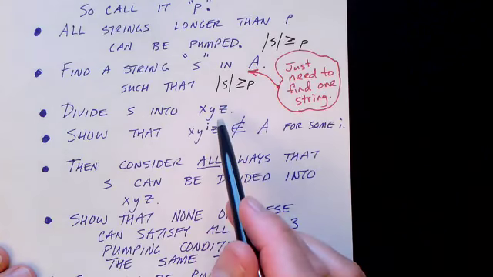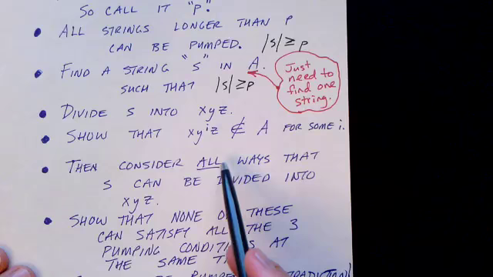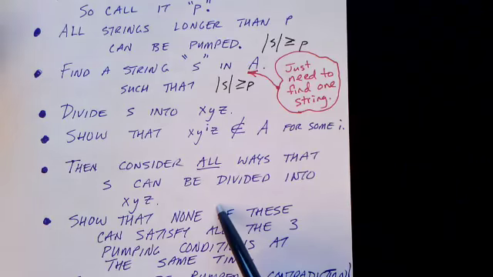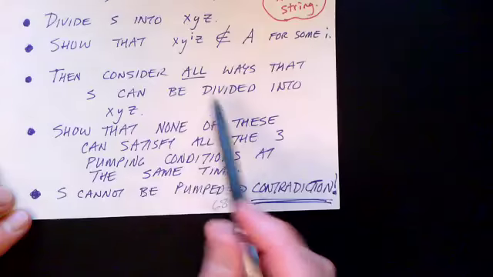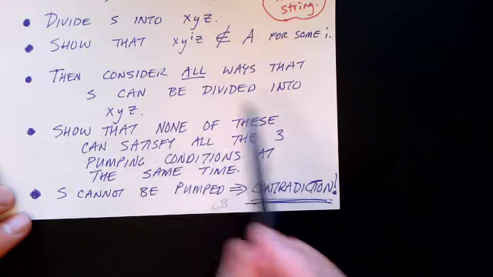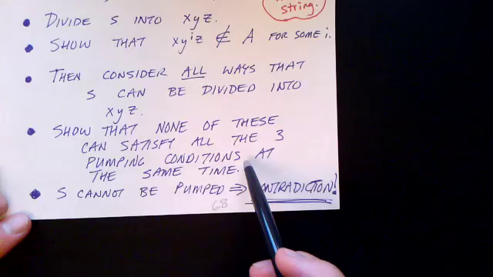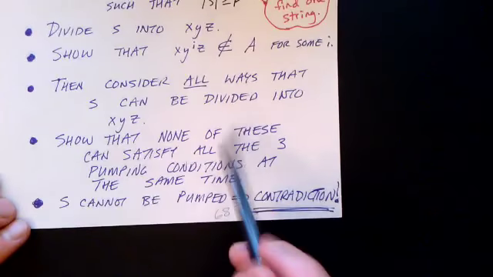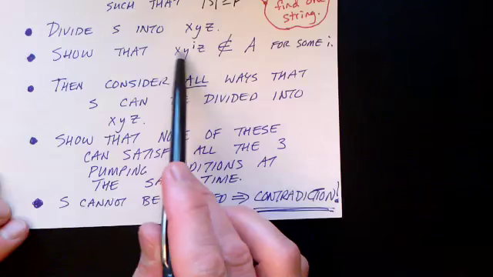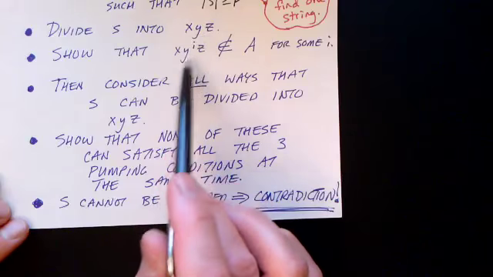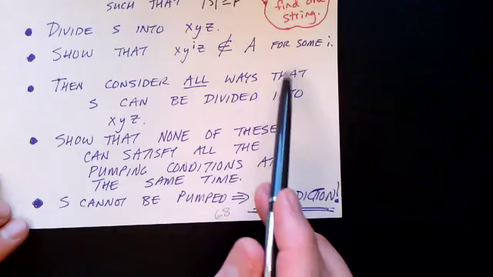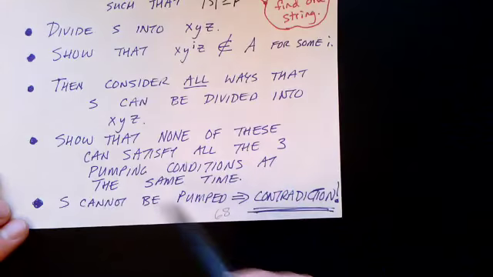Because maybe we didn't divide it the right way. So we have to consider all possible ways that the string can be divided into 3 parts, x, y, and z. And then we show that regardless of how we divide the string into x, y, z, none of these can satisfy all 3 of the pumping conditions at the same time. In other words, we show that this string S cannot be pumped. In other words, there's no way to break it into 3 parts so that x, y to the I, z is also in the language for every I. So we have to show that S cannot be pumped.